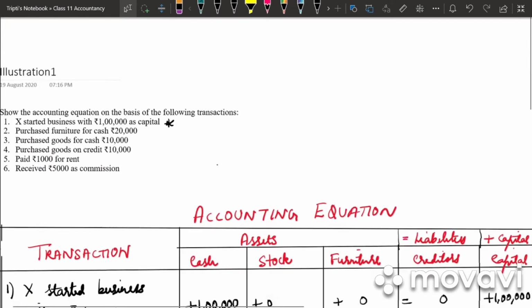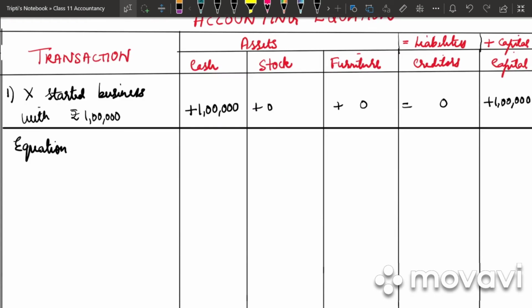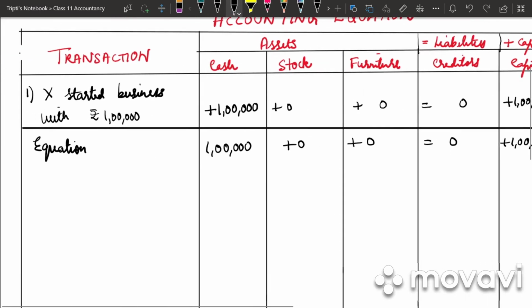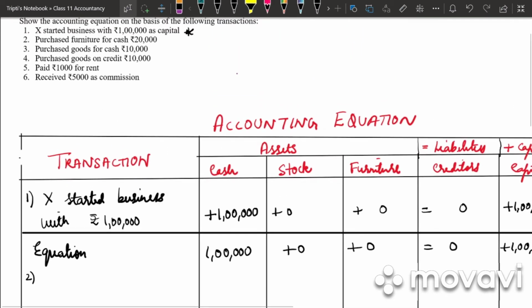So what is our new equation? It is 1 lakh plus 0 is equal to 0 plus 1 lakh. So is it tallying? Yes. Our assets are tallying with our liabilities and capital. Then below this we will be writing the second equation. What is the second equation?